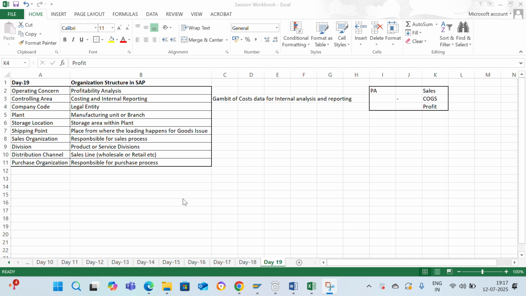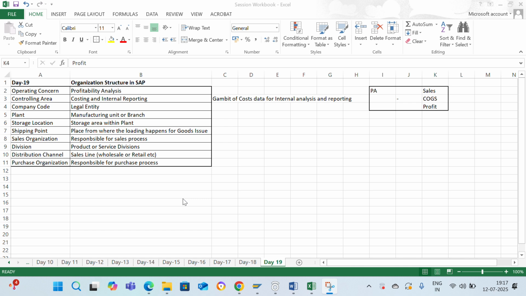Today, the topic that we will cover is organization structure in SAP. Within the list of org elements in SAP, we have operating concern, controlling area, and company code, which are related to FICO, and the rest like plant, storage location, shipping point, sales organization, division, distribution channel, and purchasing organization are from the other modules. Let us try to understand each of them.